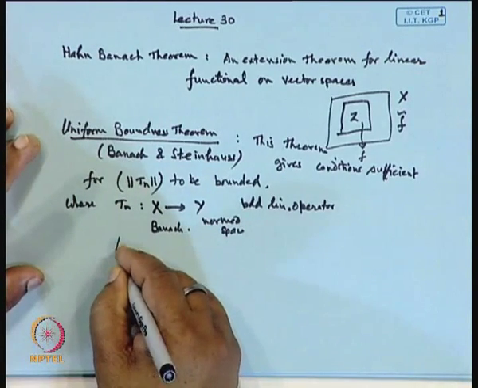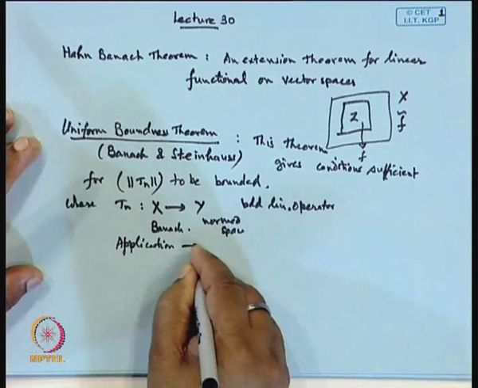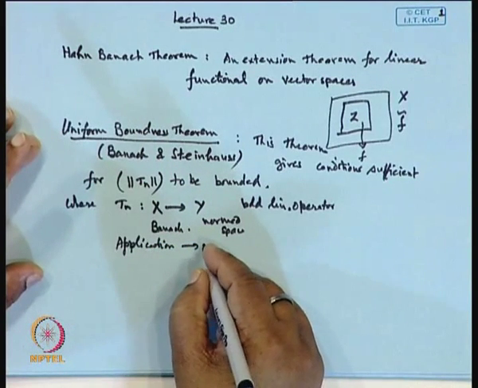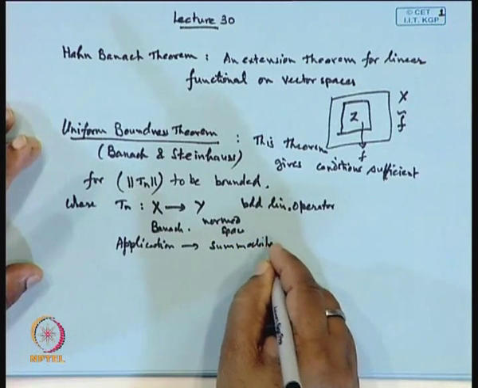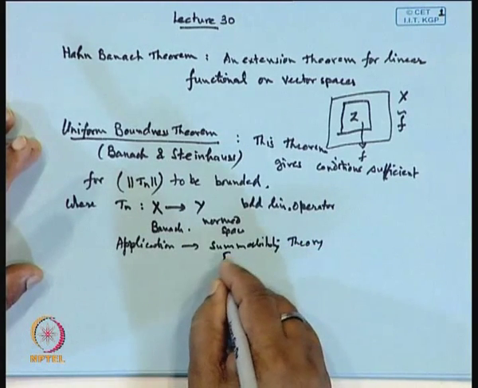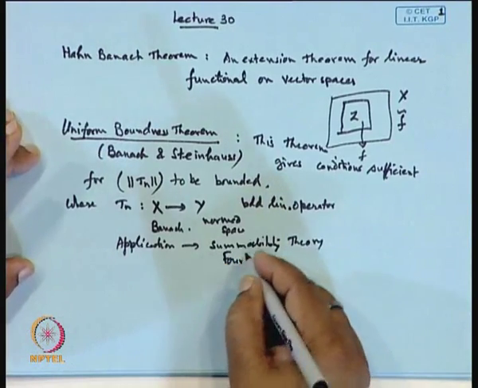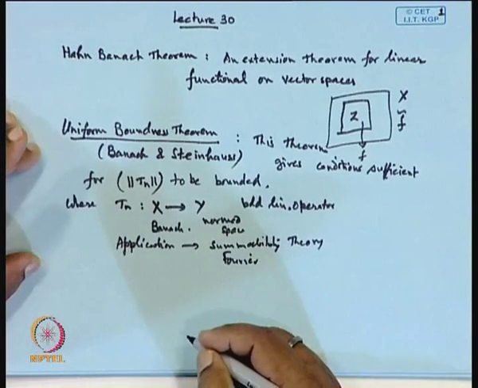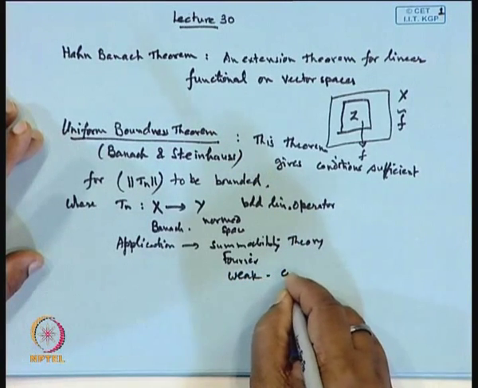Its applications one can see in the summability theory, in Fourier analysis or Fourier series. Then weak convergence and strong convergence.